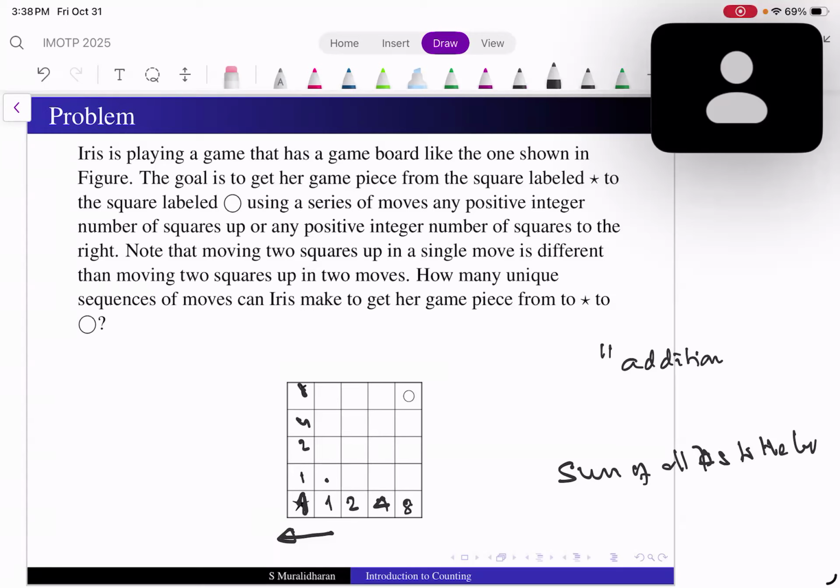What about this? This point. Sir, there are 2 ways. What about this one? 4 ways. Think again. 3 ways.